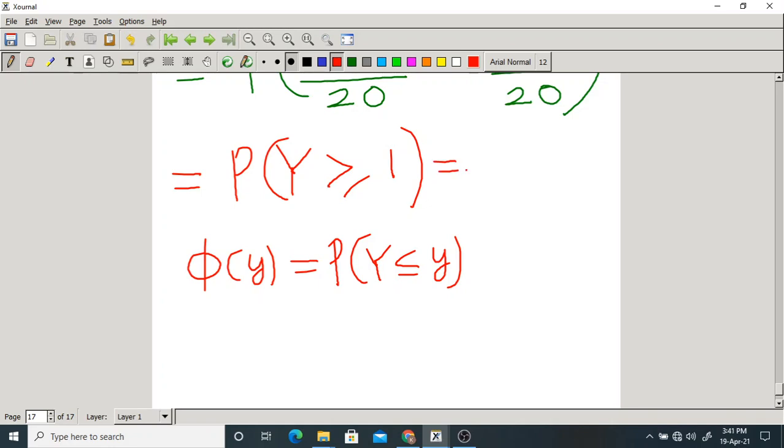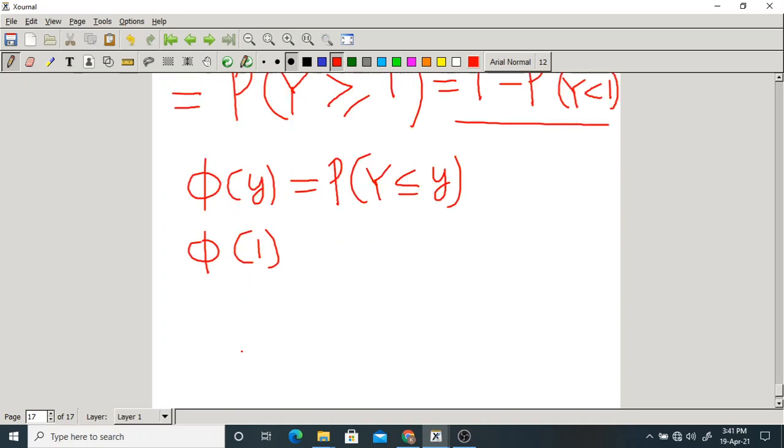This can be written as 1 minus probability that Y is less than 1. Can you write like this? So what is the probability that Y is less than 1? That is phi of 1. So the probability that capital Y is greater than or equal to 1 will be the same as 1 minus phi of 1.